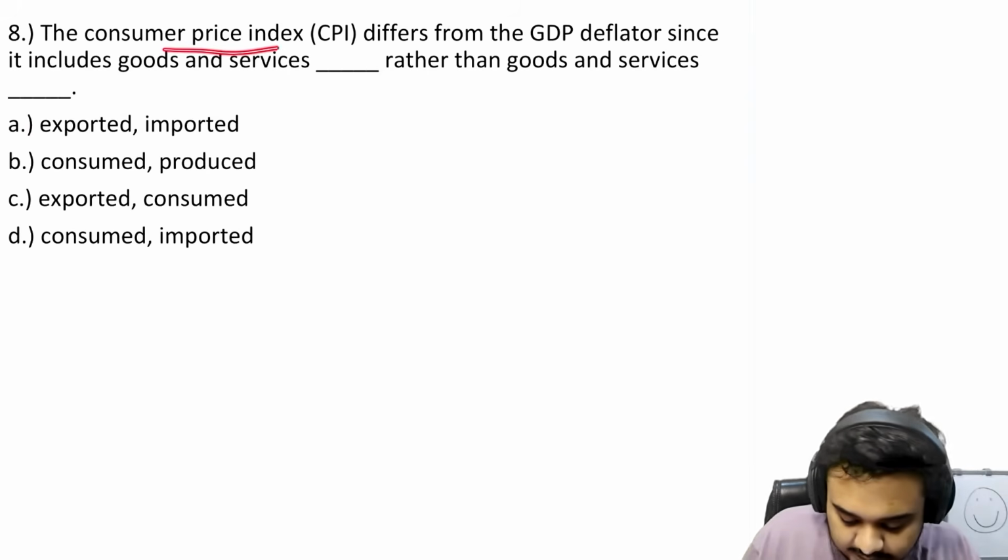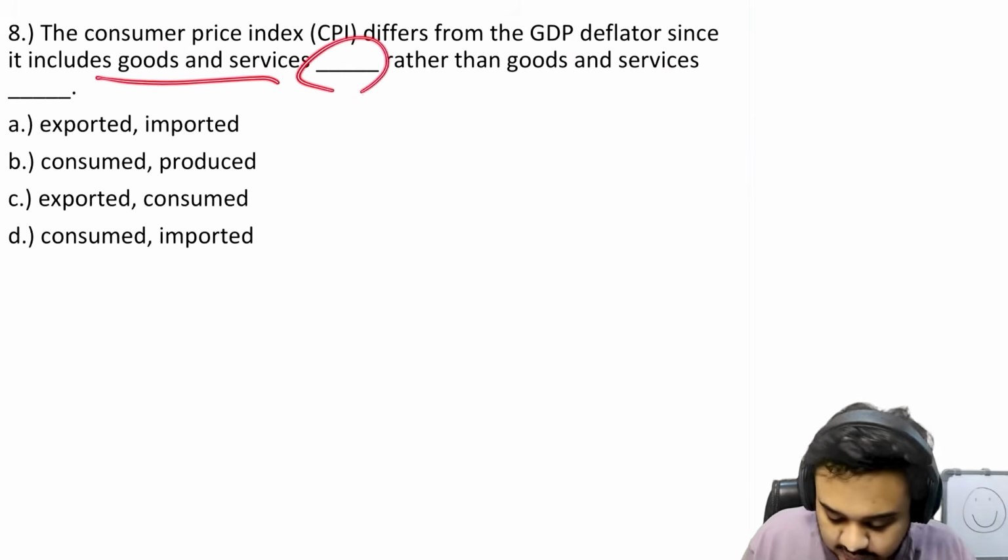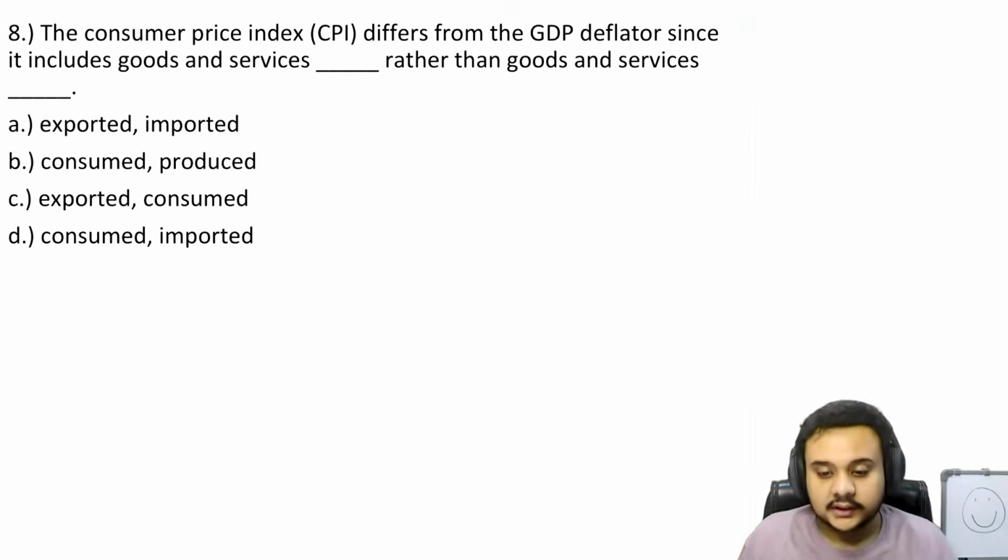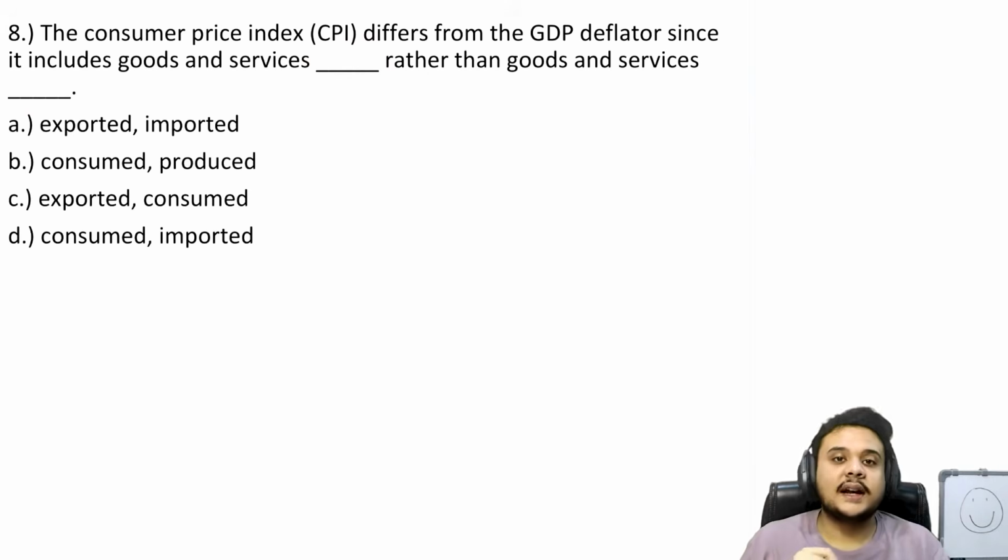The consumer price index differs from the GDP deflator since it includes goods and services rather than goods and services dash. As we have seen already in the weightage, if you have not checked out the weightage video, do it right now. It is very important for you because you will not know where to allot your time. You will waste all of your time if you do not understand the subject-wise weightages. Go and watch that right now.